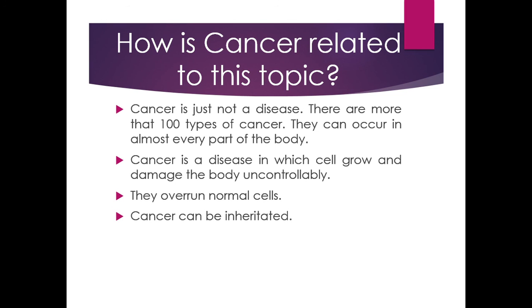They overrun normal cells, just like I mentioned, and cancer can be inherited. Some substances can cause cancer as well. Notice that sometimes cancer is inherited by parents to their offspring, but it can also be caused by certain substances. For example, if you smoke a lot, then your lungs start getting damaged. And if you overdo it, then your lungs are going to get cancer. So basically, cancer cells are going to start reproducing more and more, and they are going to affect even more the lungs of the person that has smoked way too much.